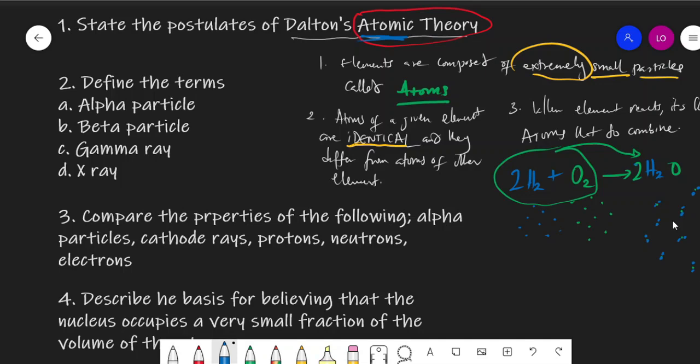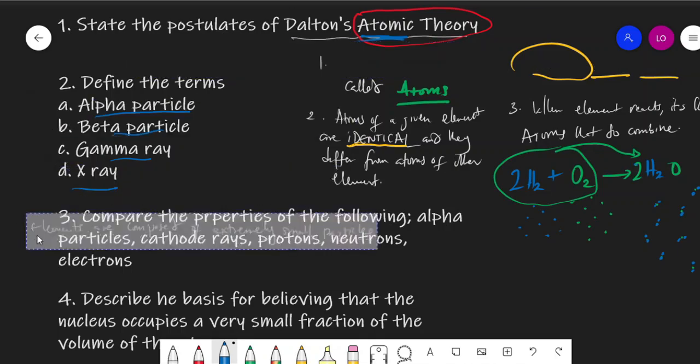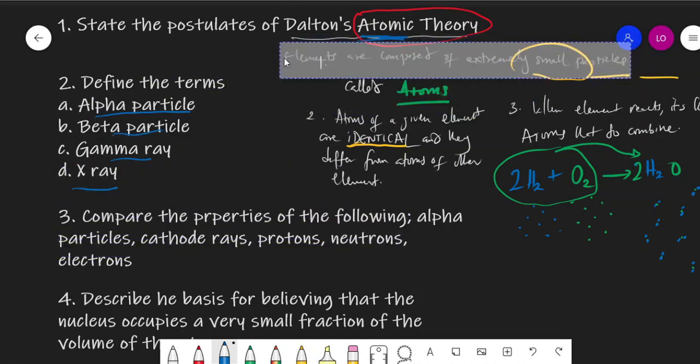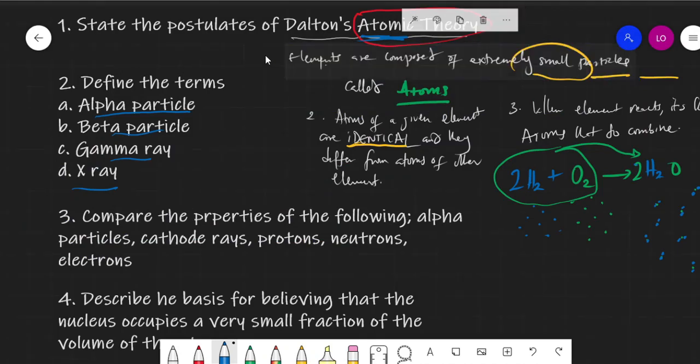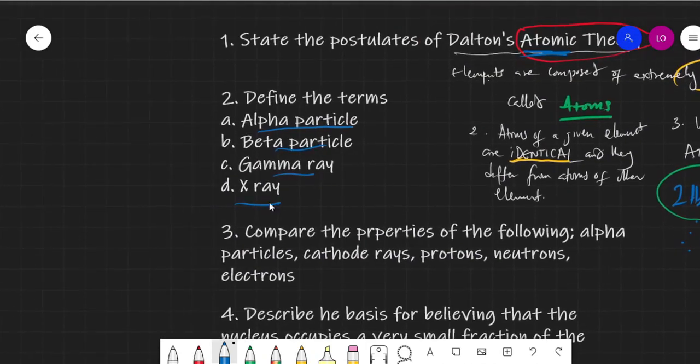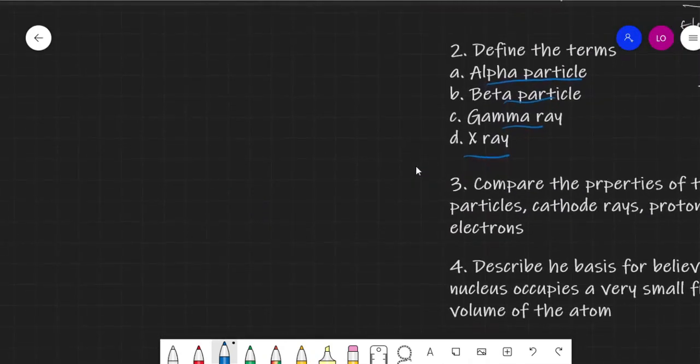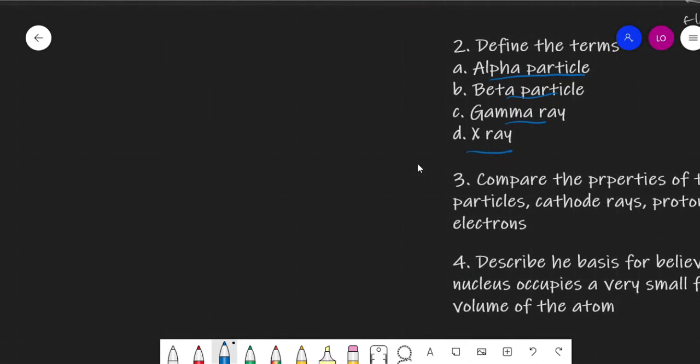Now, the second question talks about how we should define the terms alpha particle, beta particle, gamma ray, and X-rays. So let's do that shortly. Okay, let me create some space here. So what's an alpha particle?